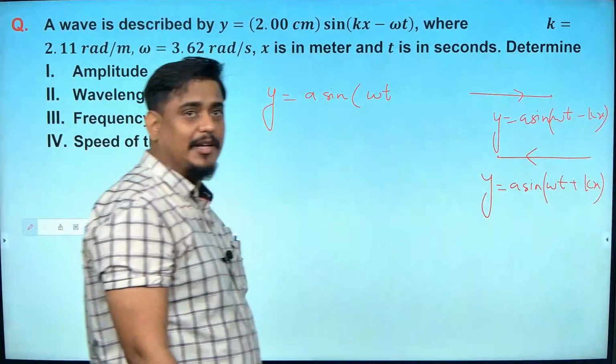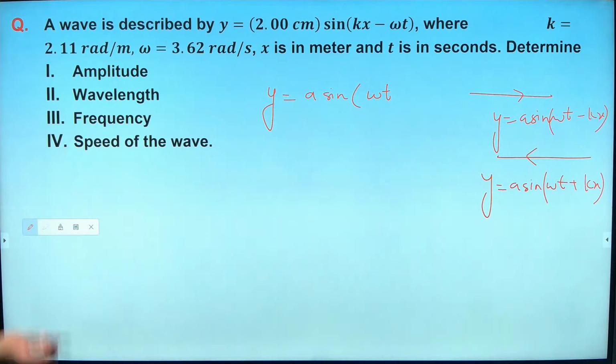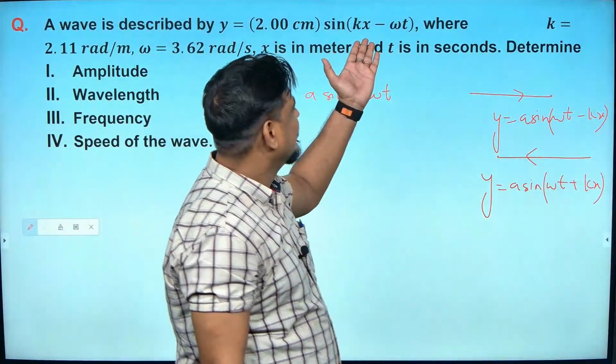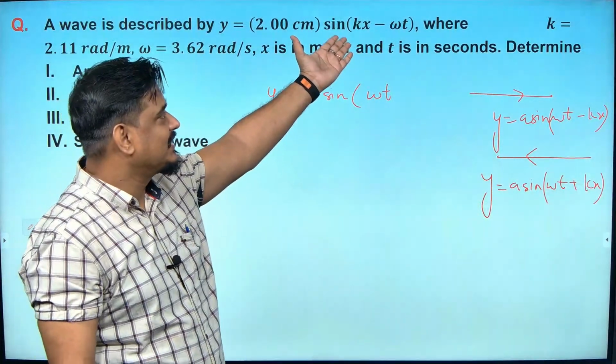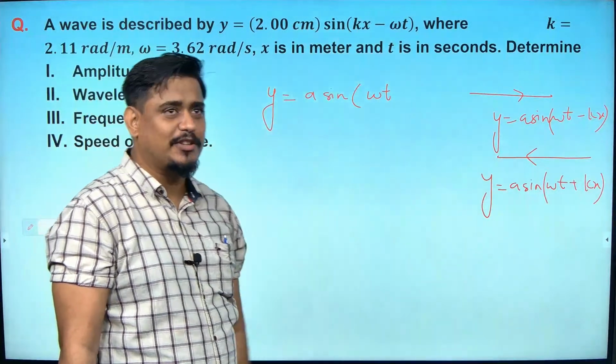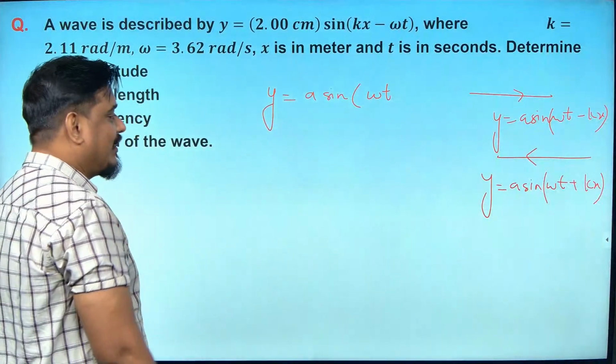Isn't that formula slightly wrong there? Let us check that. Why are you judging the formula before itself? Omega t minus kx, right? Okay, you are saying how can it be, sir, since the equation you wrote is kx minus omega t. Either it is kx plus omega t, that is also fine, but how can it be kx minus omega t? That's what you are thinking, Abhinand, am I right? Yeah. Because you do not know the basics of trigonometry.